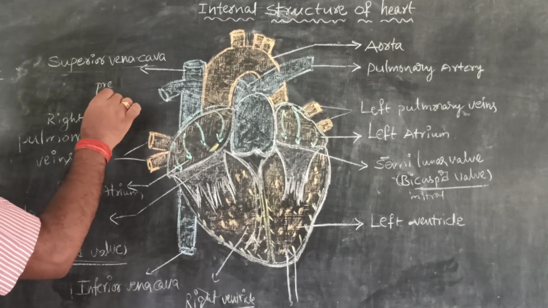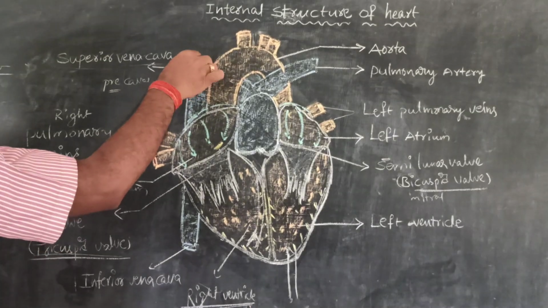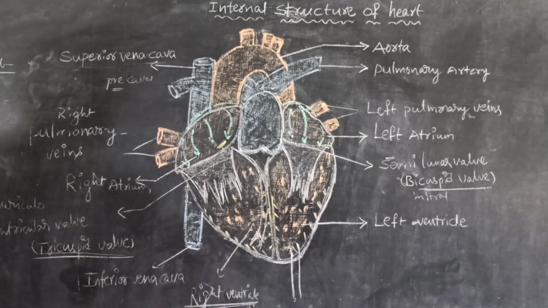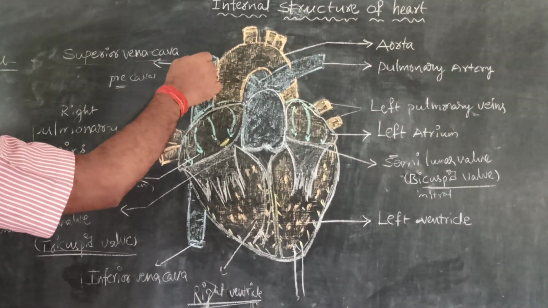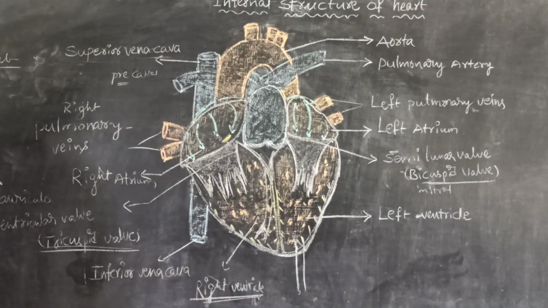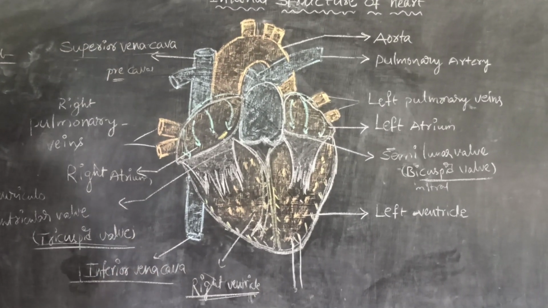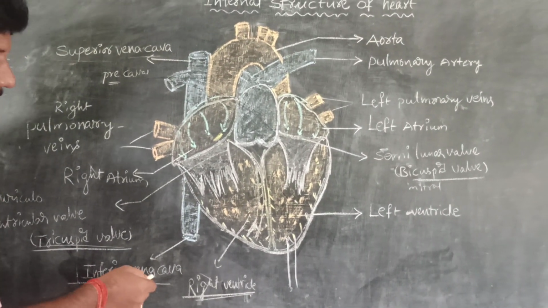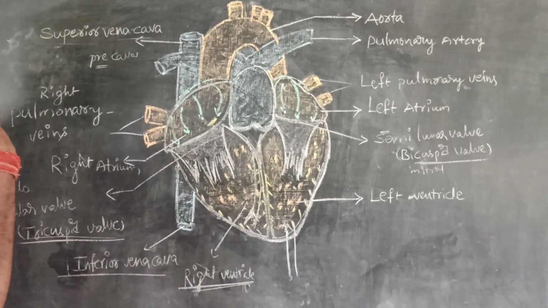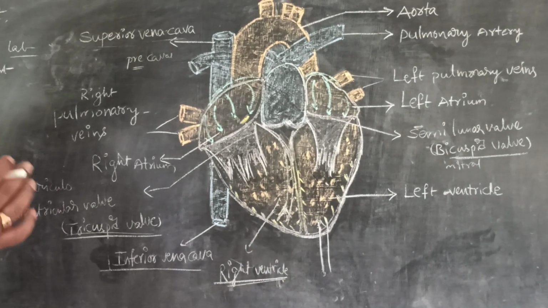Because what is meant by pre means first, caval vein. Caval vein means it collects the blood from the head and the neck portion. While coming to the inferior vena cava, it collects the blood from the total shoulders and legs. That means hands and legs.